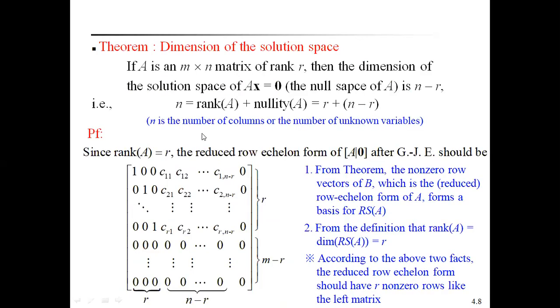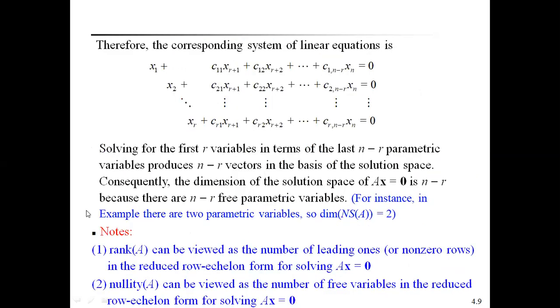That means rank of A is r, and the dimension of the null space of A, the nullity of A, is n minus r. Therefore, r plus n minus r equals n, where n is the number of columns of the matrix A. In the previous examples, two free variables are there. Therefore, the dimension of the null space of A is 2.